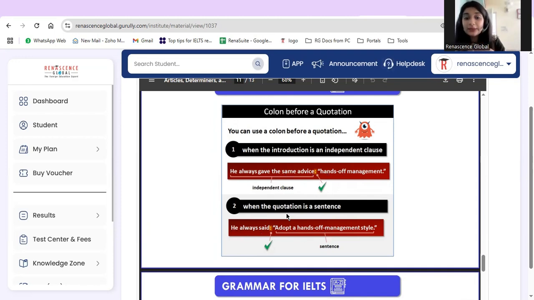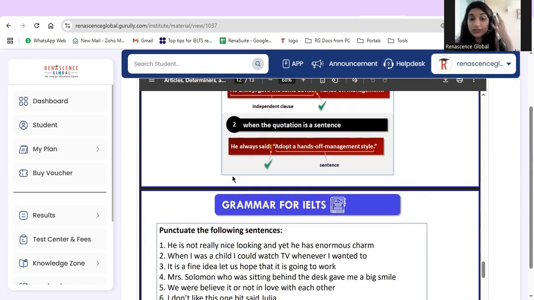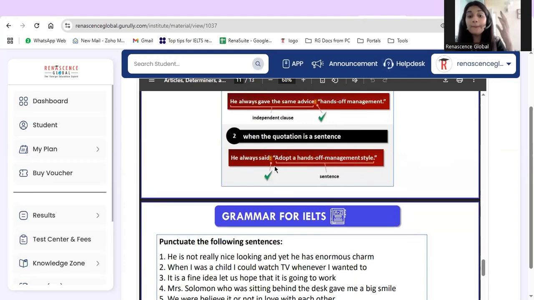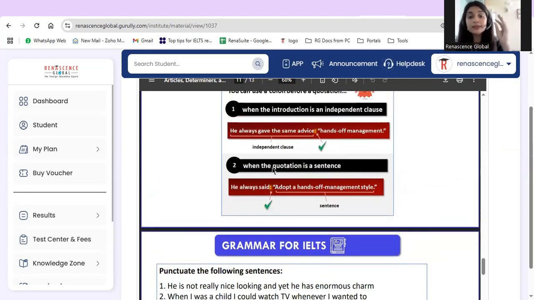We are introducing somebody's advice with the independent clause, then we have hands-off management, a quoted advice. When a quotation is a sentence, he always said, adopt a hands-off management style, right? So the colon always comes after an independent clause.